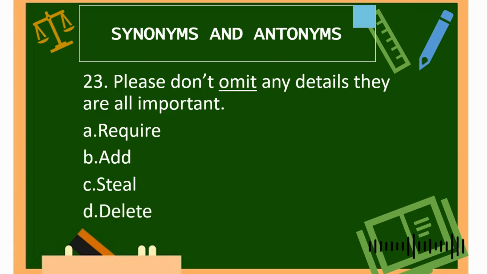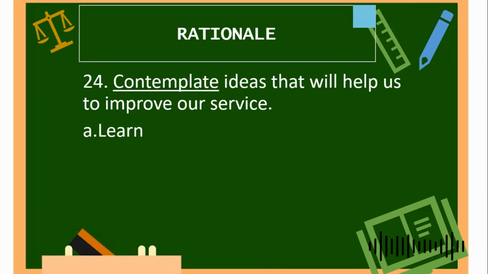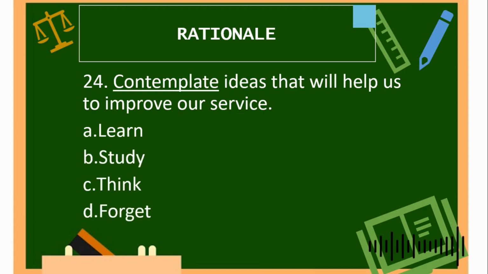For number 24, contemplate ideas that will help us to improve our service. The underlined word in this sentence is contemplate. When we say contemplate, are we going to learn ideas, study ideas, letter C, think of ideas, or letter D, forget ideas? The correct answer is letter C, think of ideas.